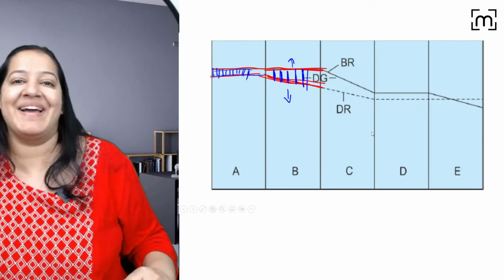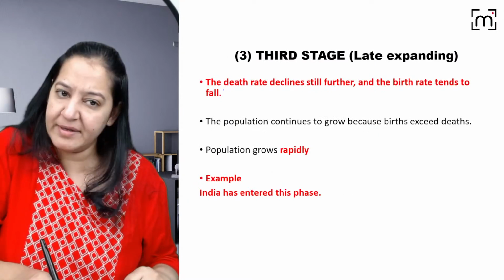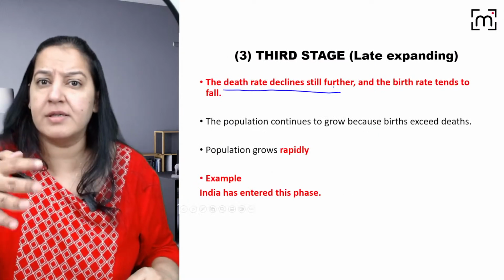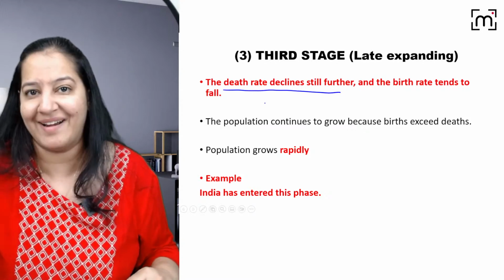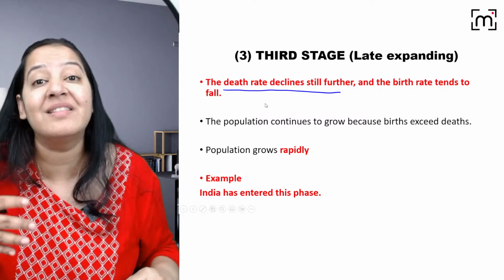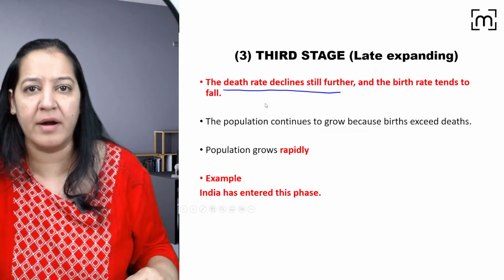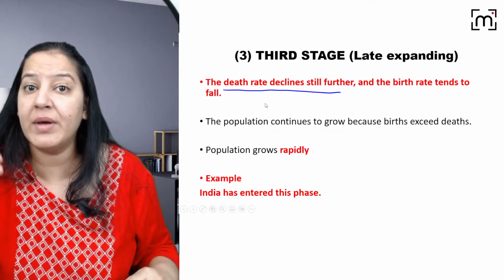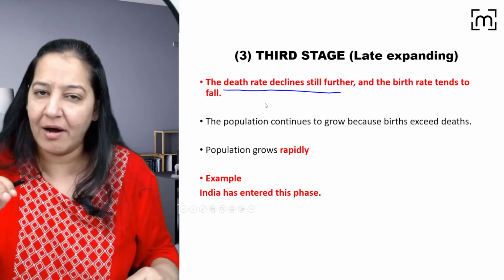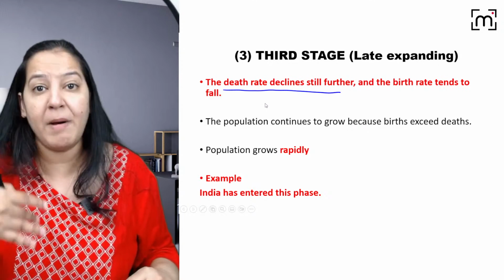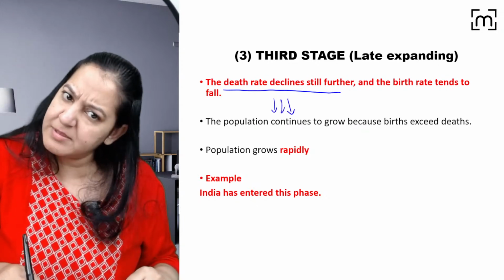Let me talk about the next phase, stage 3. In stage 3, the death rate goes on declining. Good doctors, good healthcare services, it goes on declining. We are working on that now. We want to improve our healthcare system, right? Initially, the average lifespan was less. But nowadays, we are increasing the average lifespan of humans, even in our country, by providing good healthcare services. So the death rate declines further.